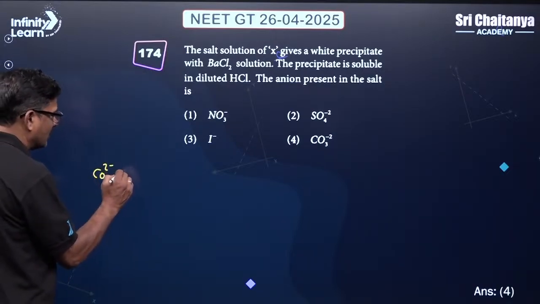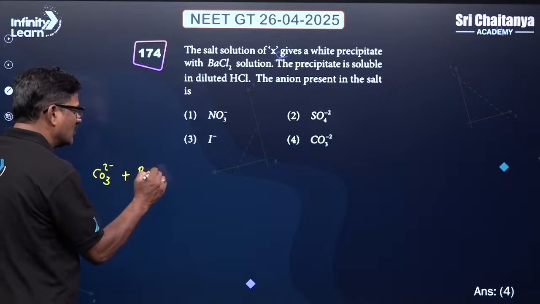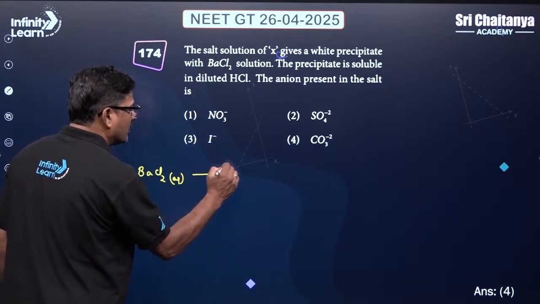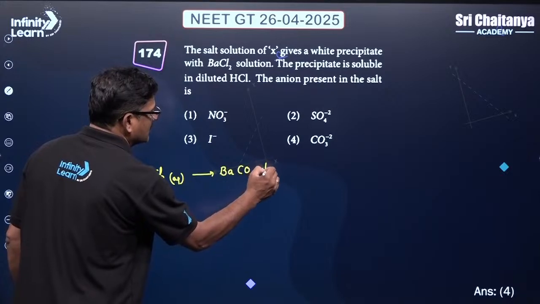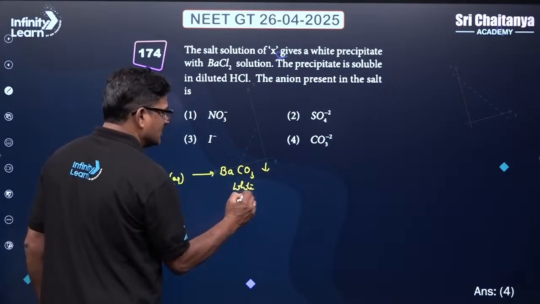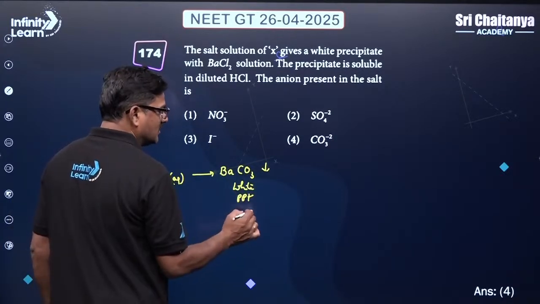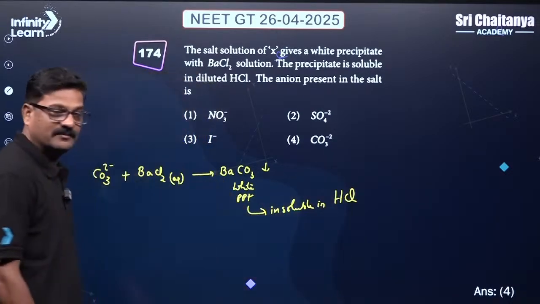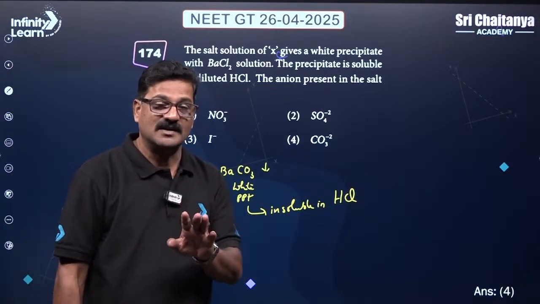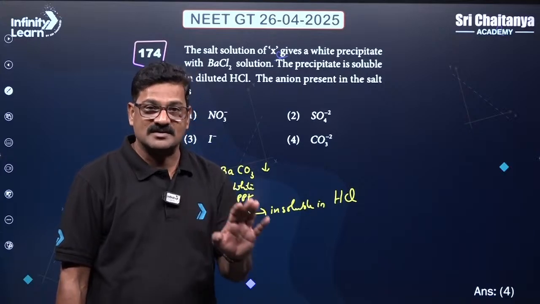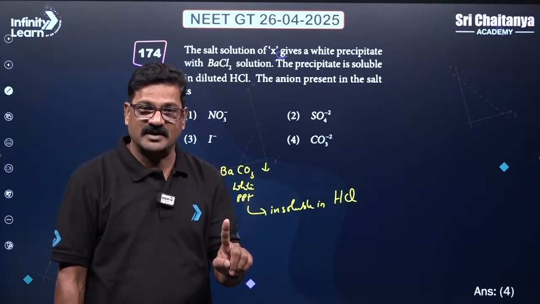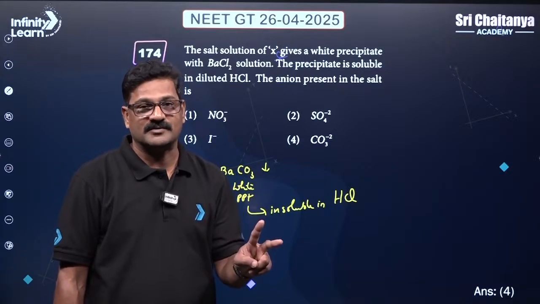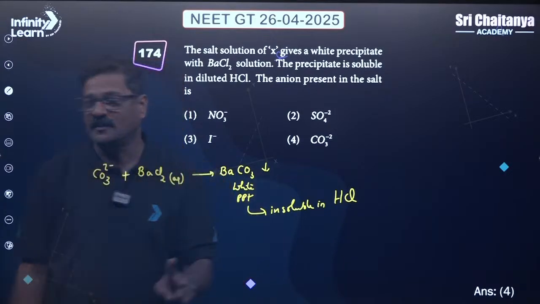CO3 2 minus reacts with barium chloride to give barium carbonate, a white precipitate, which dissolves in HCl, but the one insoluble in hydrochloric acid is the sulfate. That's very, very important. Definitely, practical qualitative analysis will have one question in the NEET examination, my dear children, and practical organic chemistry also will have one question, right?